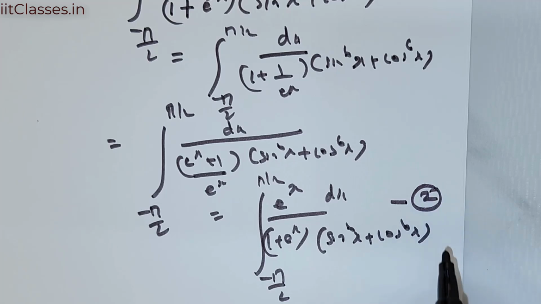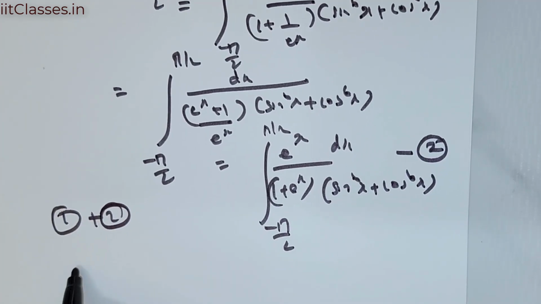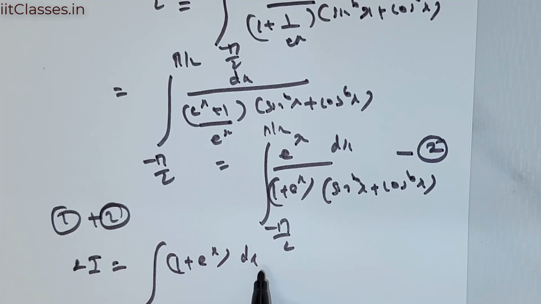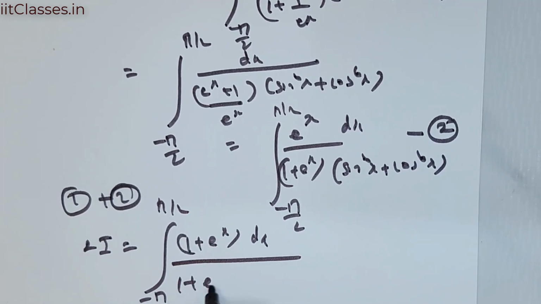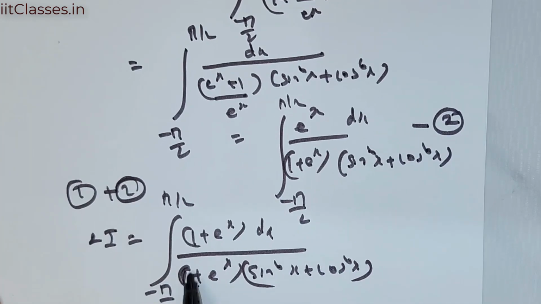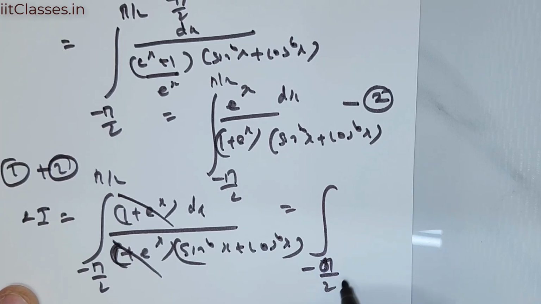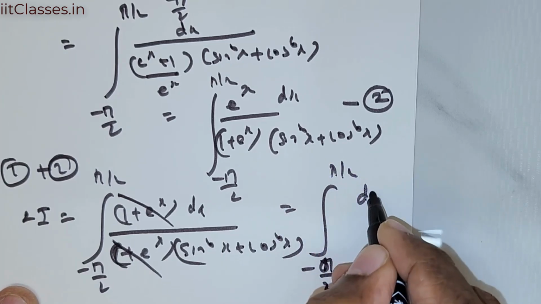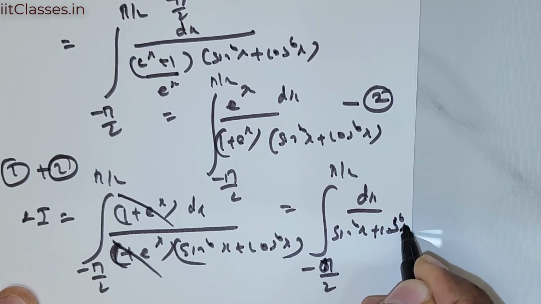Now let me take this as 2, and what I'm going to do is add 1 with 2. So that would give me 2 times I is equal to 1 plus e raised to the power of x times dx, negative pi over 2 to pi over 2, divided by 1 plus e raised to the power of x times sine raised to the power of 6x plus cos raised to the power of 6x. So this is what we get. So these two can be cancelled, giving me integral from negative pi over 2 to pi over 2 of dx divided by sine raised to the power of 6x plus cos raised to the power of 6x.